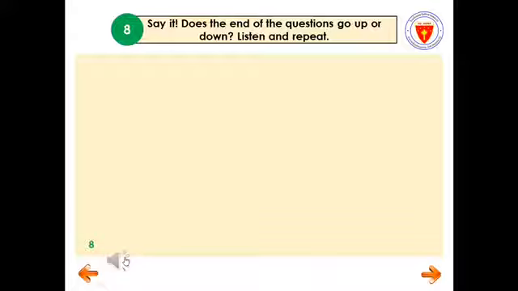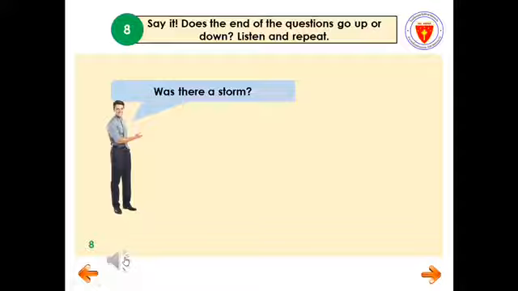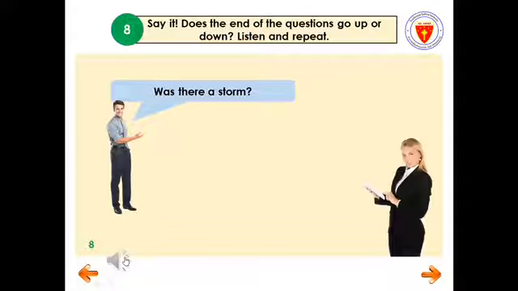Student's Book, Seasons and Weather, page 7. 8. Say it. Does the end of the question go up or down? Listen and repeat. Was there a storm? Storm? Was there a storm? Did you enjoy your vacation? Vacation? Did you enjoy your vacation?